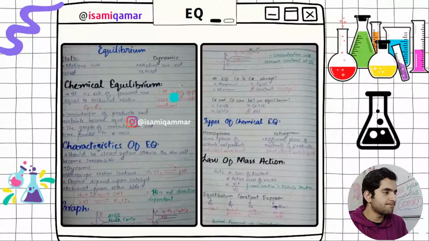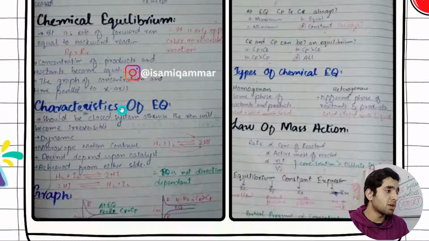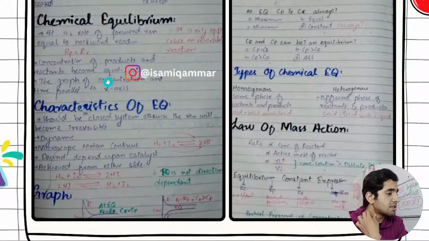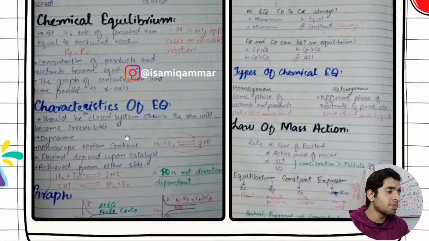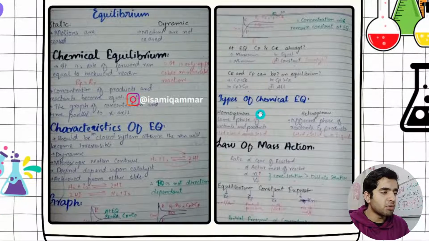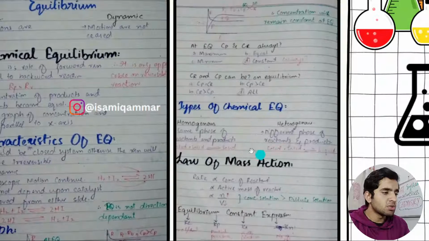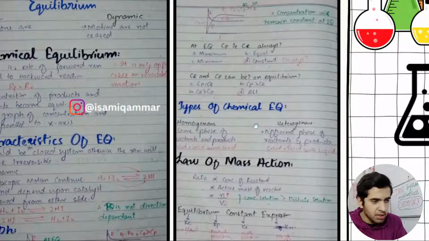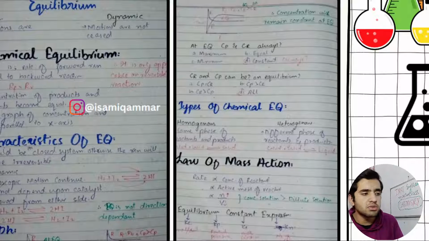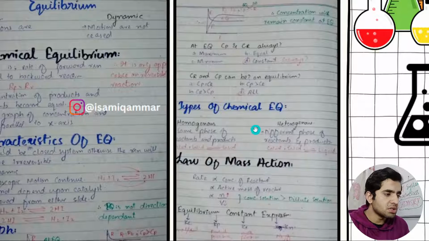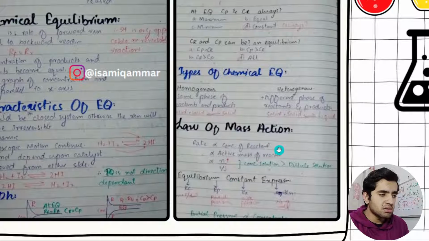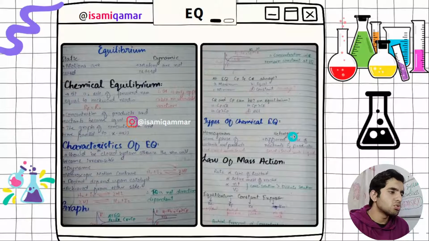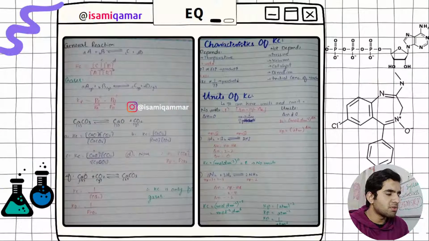So these are some of my notes, what is equilibrium, and I have written some definitions, and then we have characteristics of equilibrium. Next we have types of chemical equilibrium. So here are the types: homogeneous and heterogeneous equilibrium. What is homogeneous? If it is the same phase, like solid making solid, that is homogeneous, and if it is different, like solid making liquid, then it is heterogeneous. So this is the law of mass action. It is derived from the concentration of reactants. The law of mass action is very important, so you should master that. And I have explained it in very detailed terms.